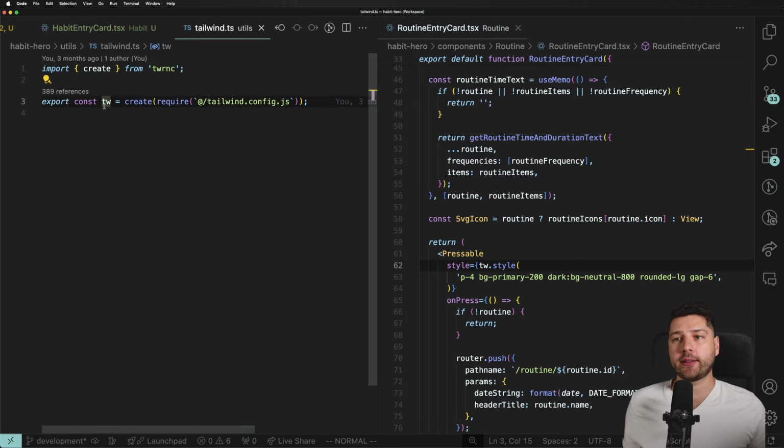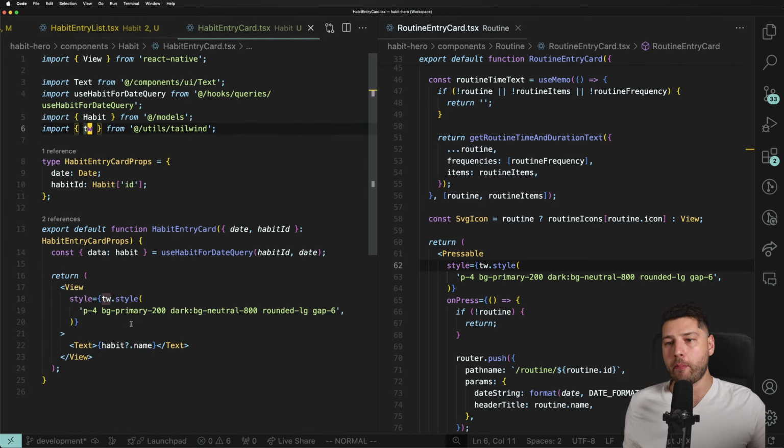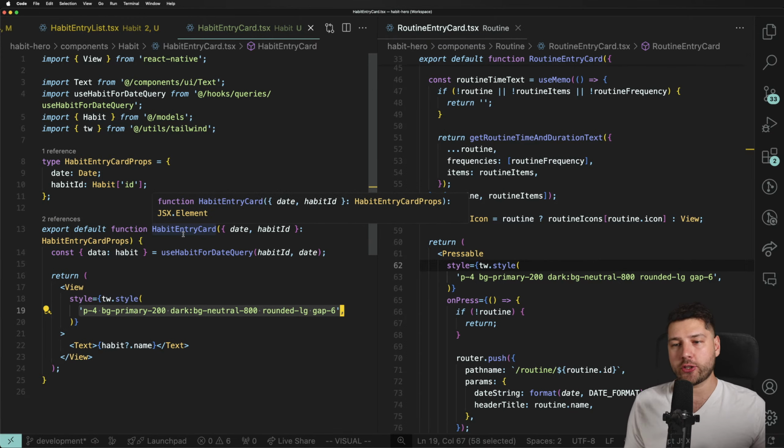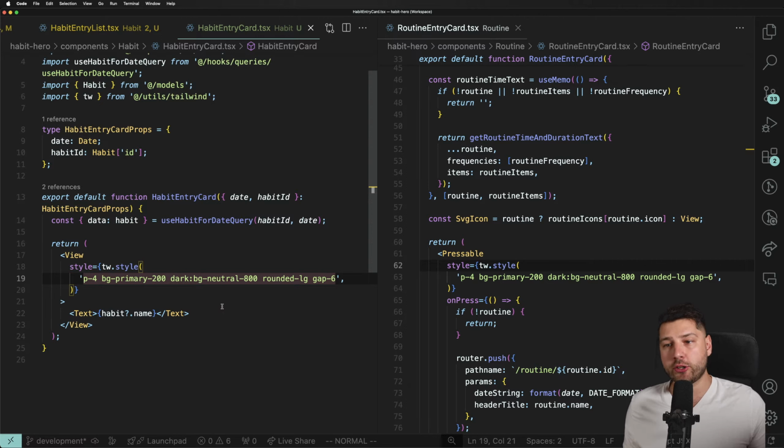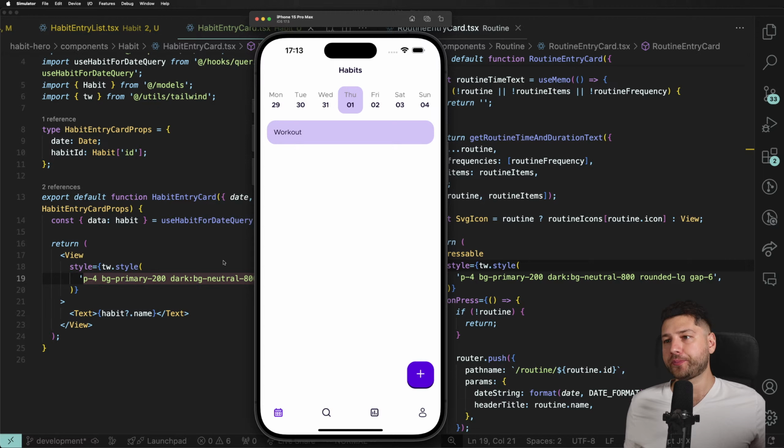And I just create my Tailwind object over here. It takes in a config and it works exactly as Tailwind, but you have to use tw.style and then you pass it your styles over here. In React Native, styles work a little bit differently, so you have to do this, but essentially I have Tailwind in my React Native application, which is great. Any developer that's worked in the web can easily come in here and understand pretty much what is going on. Let's say if I do this, there we go.